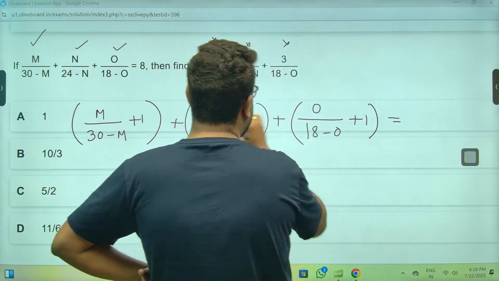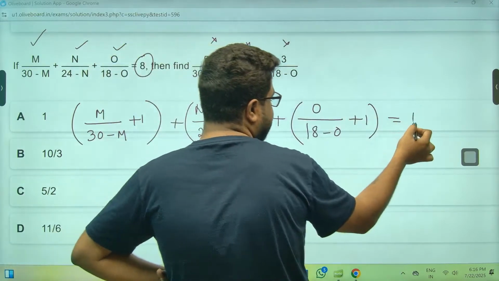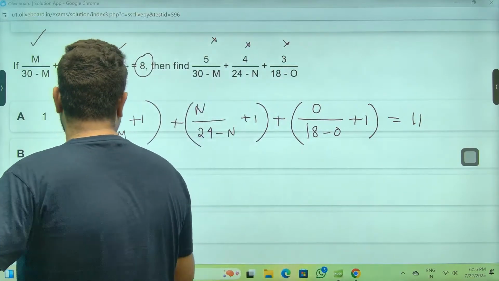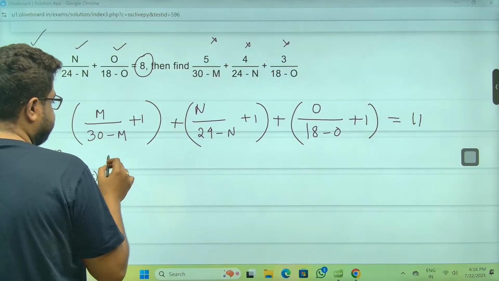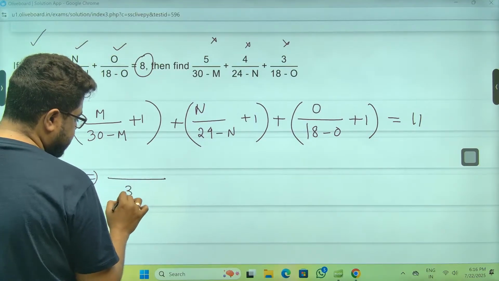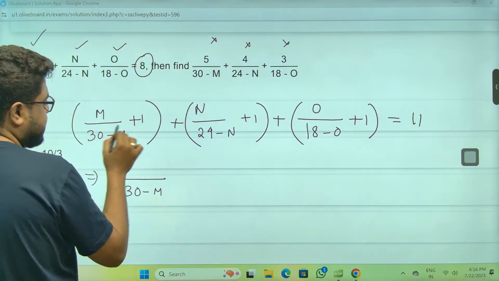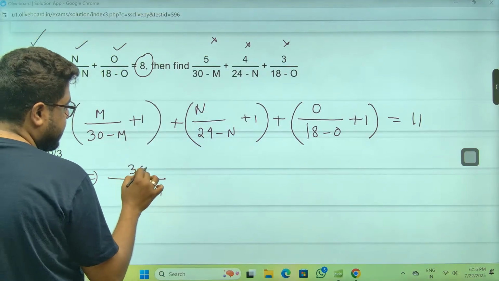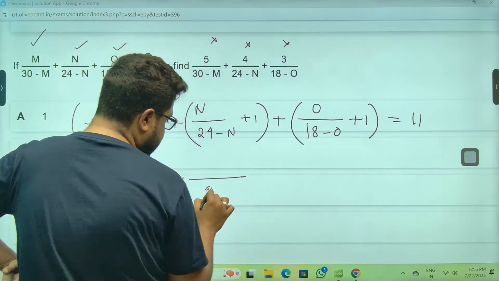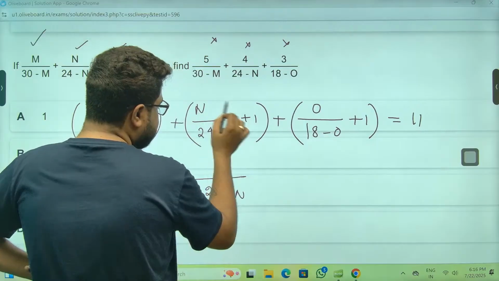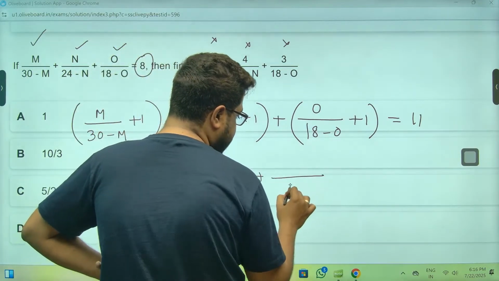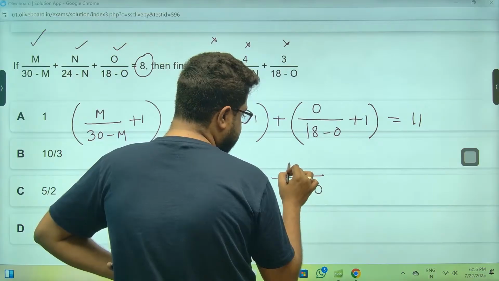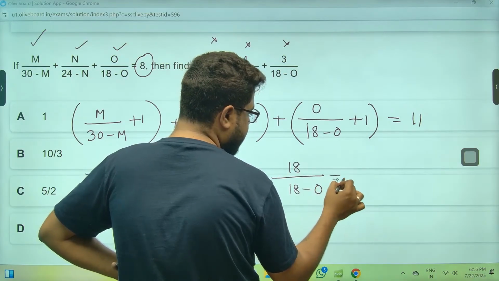So 1, 1, 1, total 3, 8 plus 3, sir, 11. 11 will be the answer, sir. 11 by something we will see. So this is going to be, sir, 30 minus M. You see, M cancels, it will be 30 here. 24 minus N. Sir, N cancels, it will be 24. And sir, 18 minus O, this will be, sir, 18.